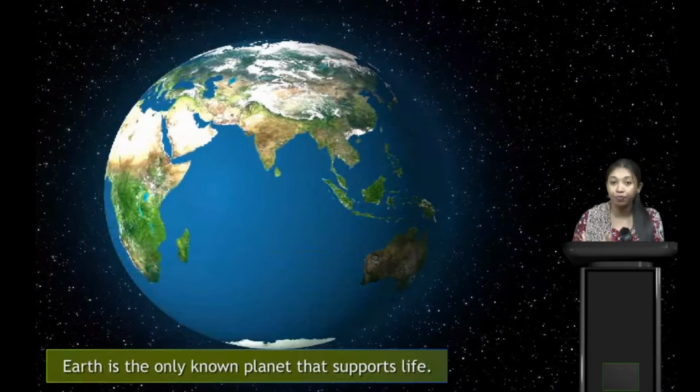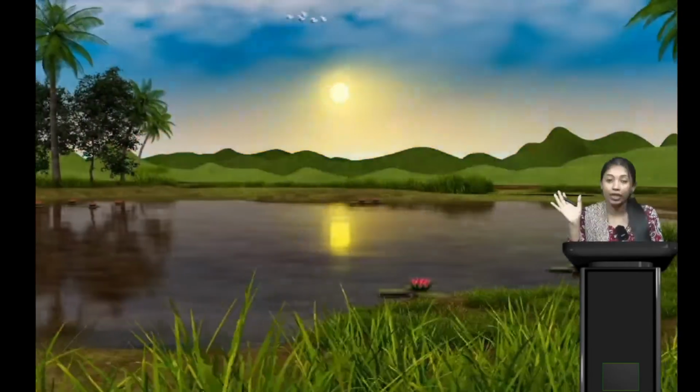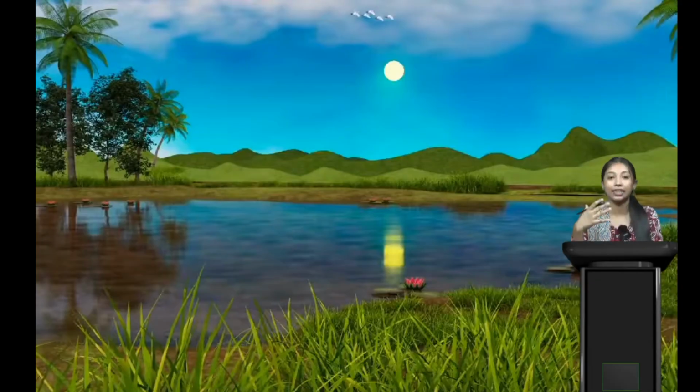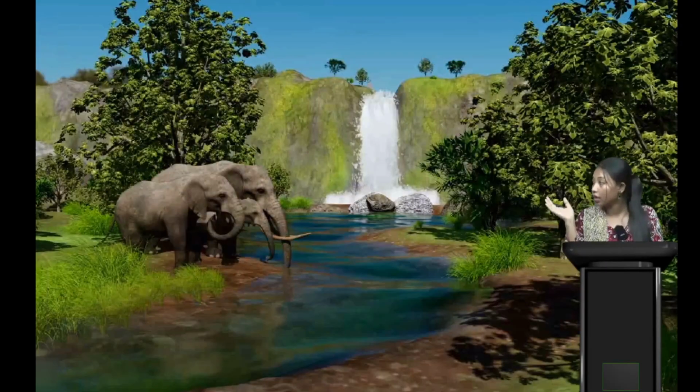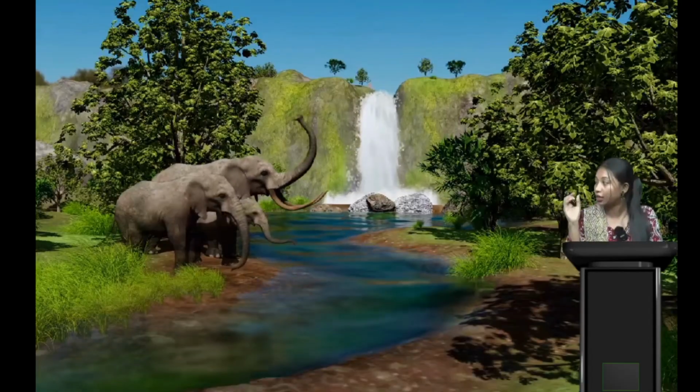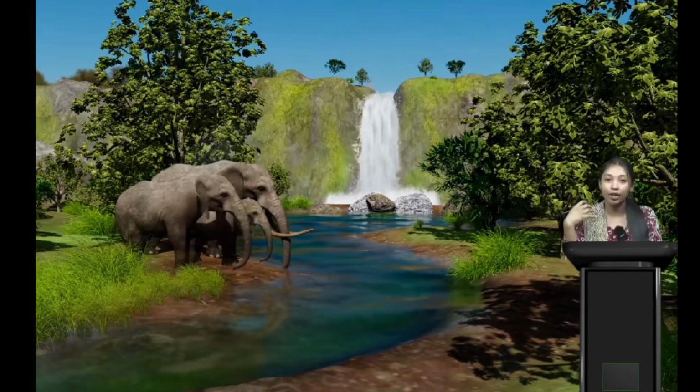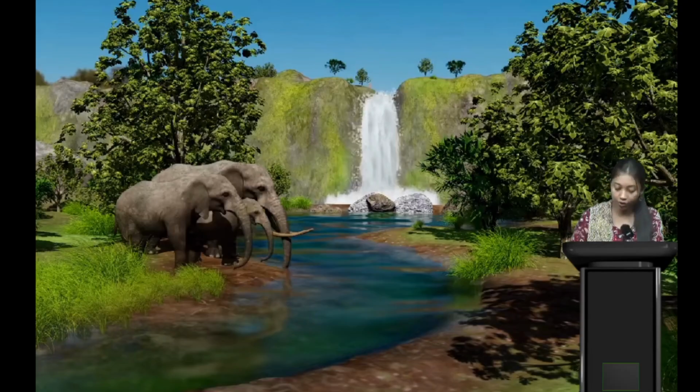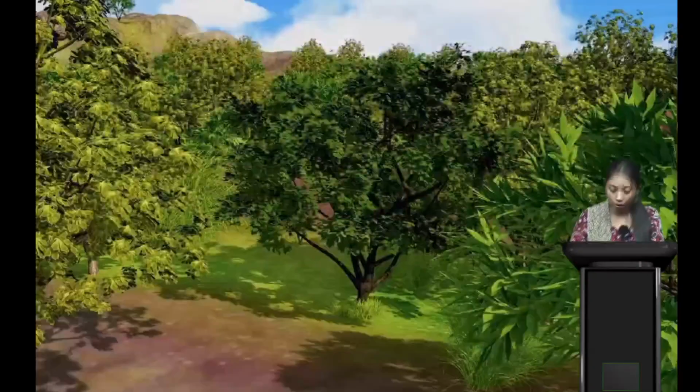We can find our life system, living beings, all the essential things. Okay. After that, here we can see when the sun rises, our day starts, isn't it? When the sun rises, our day starts, and here there are two or three elephants. They are drinking water as well as taking a bath with the help of their trunk.